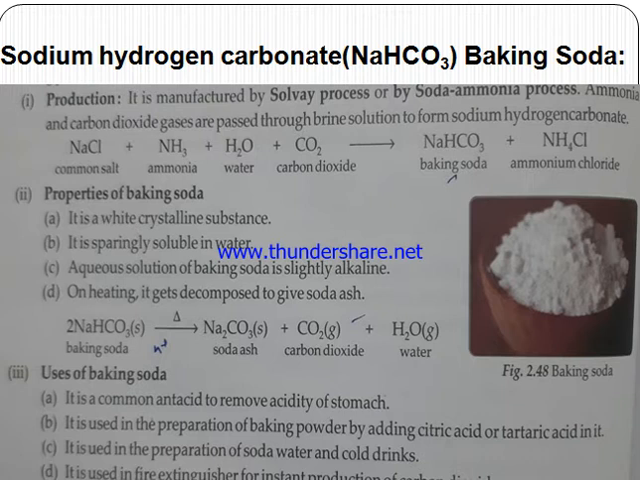Next is sodium hydrogen carbonate. Its preparation is already discussed: NaCl, NH3, H2O plus CO2 will form NaHCO3. This is the first step of washing soda. It is a white substance, less soluble in water, slightly alkaline, and on decomposition it gives soda ash.